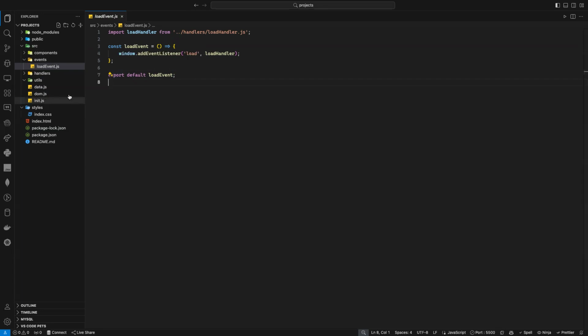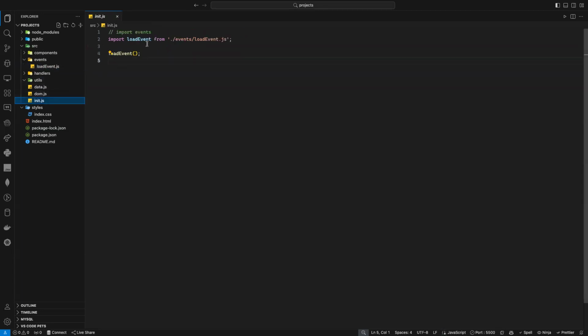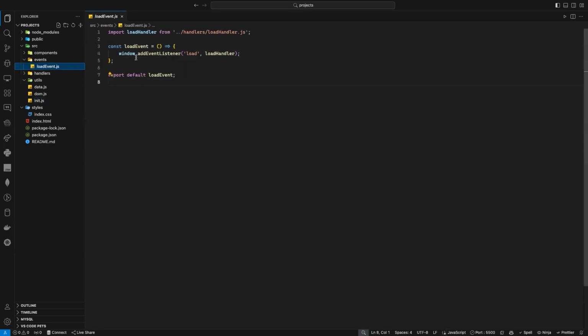And here in init, we need to import only the event. So here, as you can see, import loadEvent, which is a function from event.loadEvent. And then here, I can just call my function. It's a function, I need to call it. So when I call the function, I will add this event to the window, and then it will call this function or this handler, loadHandler. But I don't have loadHandler, so I need to import it, because I need it here. And okay, I just imported it.